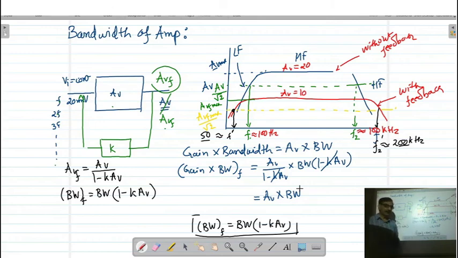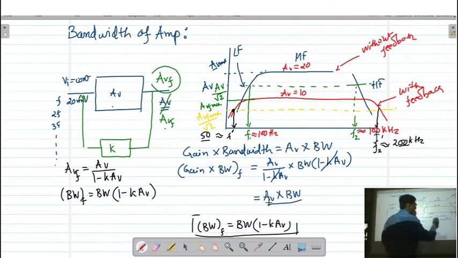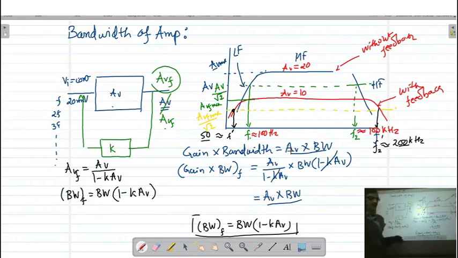So this is an important parameter for the amplifier. Always the gain bandwidth product is going to remain constant. Either you are applying the feedback or you are not applying the feedback, but the gain bandwidth product is always constant. So from that also you can find out the feedback factor. Later on we will see an example that by using this gain bandwidth product you can calculate the feedback factor.